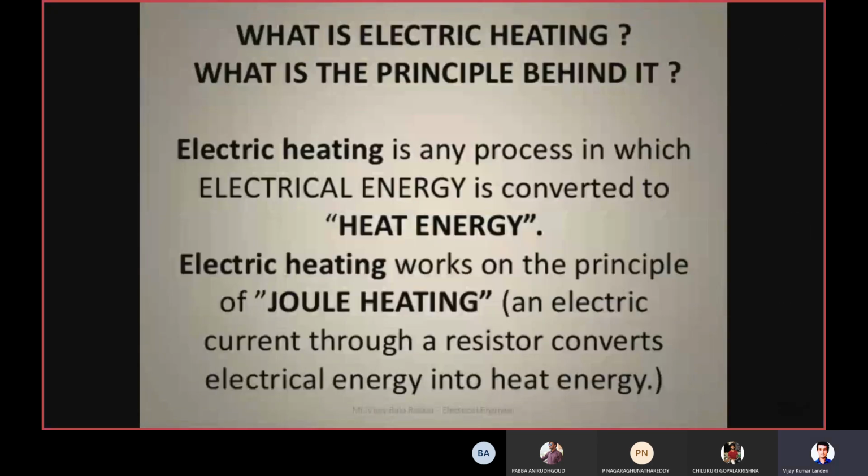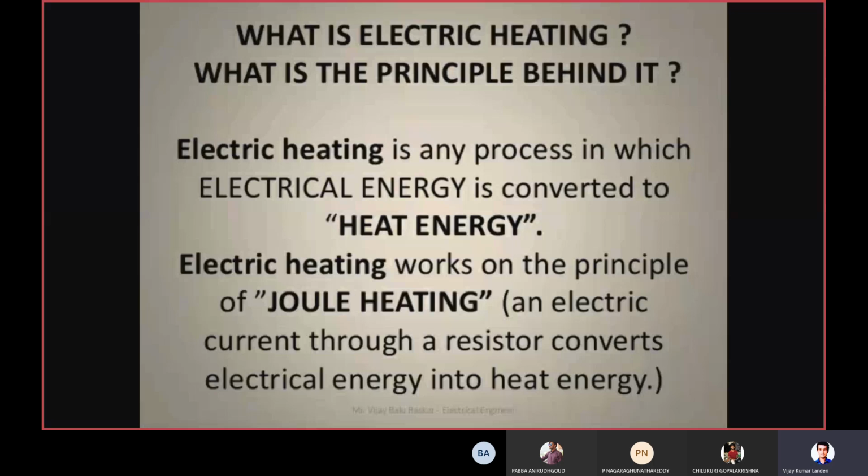So what exactly do we mean by electric heating? Electric heating we can define as a process in which electrical energy is converted into heat energy. So electric heating is nothing but the process by which we convert the electric energy into heating energy.